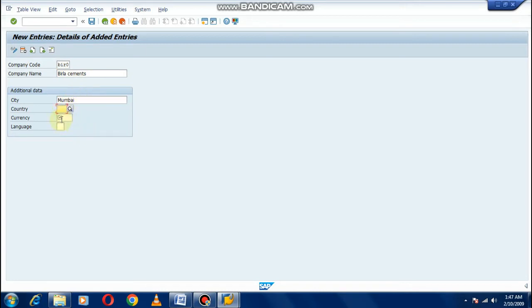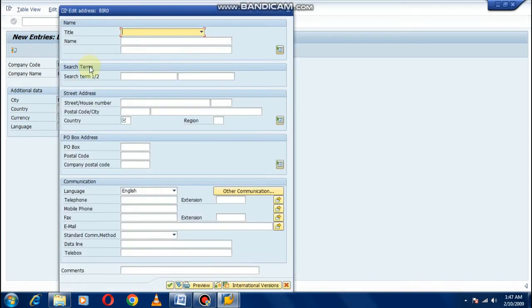You can see this tick. This tick means this field is mandatory and the other fields are optional. So the currency field is mandatory, INR. Just click on it, click on save. Then the next screen is open. Click on title, company name.